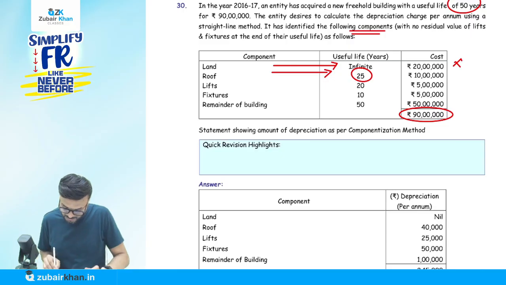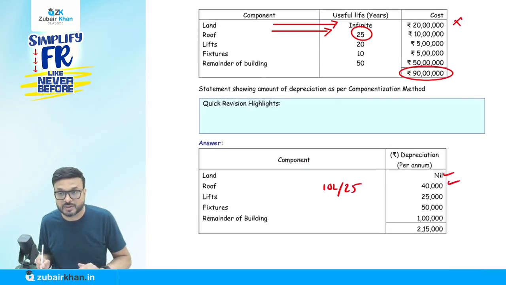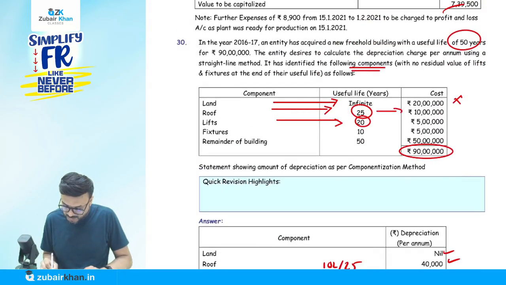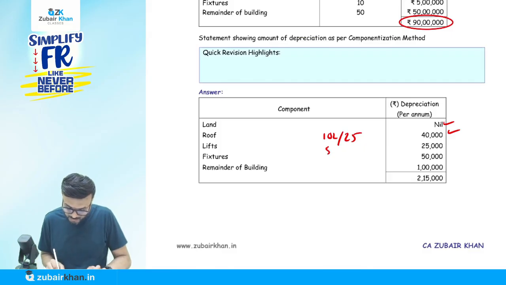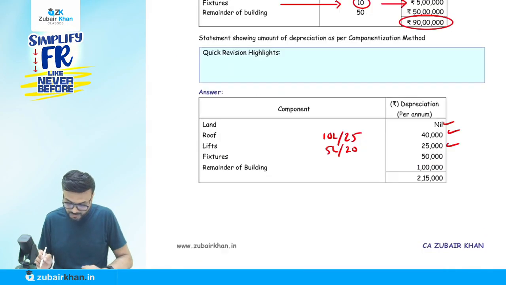Roof, how much is the life? 25. So 10 lakh divided by 25, that is coming how much? 40,000. Now lift here. 20 years is the life. Cost is how much? 5 lakh. So 5 lakh divided by 20, that will come 25,000. Fixtures here, life is 10 years. Cost is 5 lakh. So 5 lakh divided by 10, that will come 50,000.